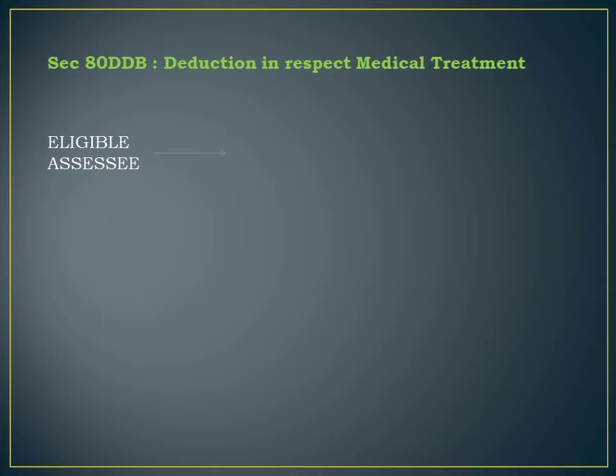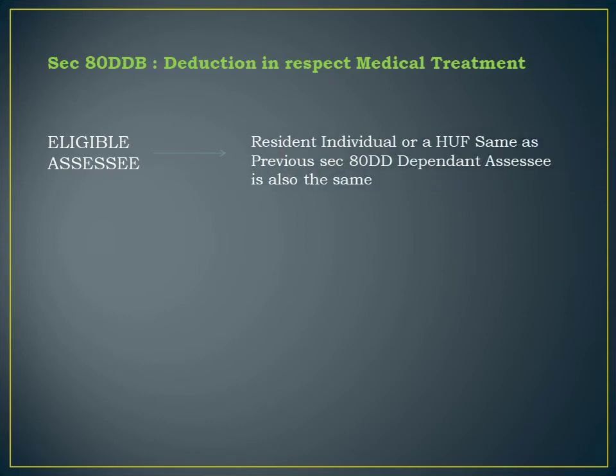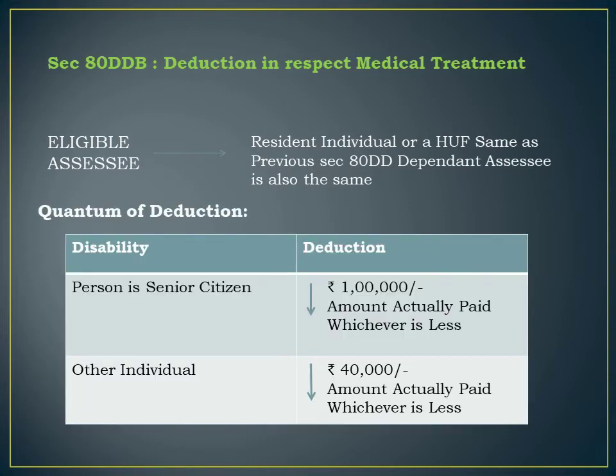Now next, deduction under section 80DDB, deduction in respect of medical treatment. Previously it was a medical expenditure for a dependent disabled person. Here it is for specified diseases. Who are the eligible assessee? Assessee and dependent assessee. Dependents are the same as we discussed under section 80DD, that is resident individual or HUF, same as previous section 80DD.